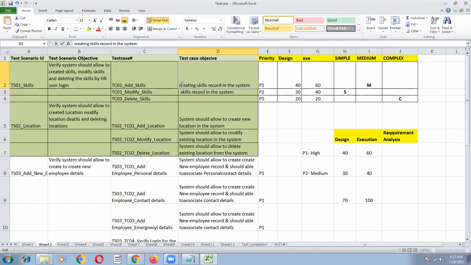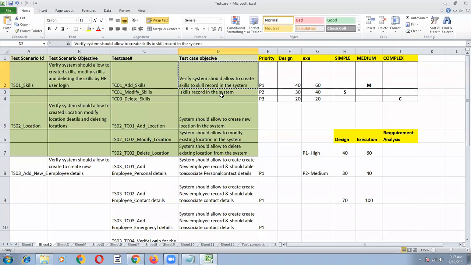Verify system should allow to create skills in the system. So this is the point I need to validate. System should allow to create skills record in the system. Verify system should allow to create skills record in the system. So this is the functionality I have to prove.